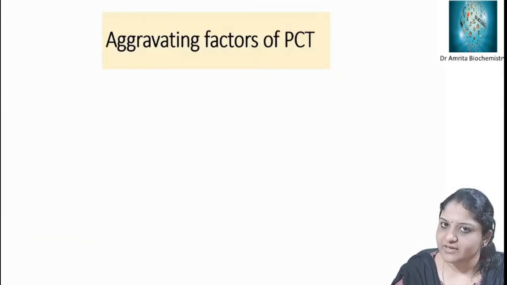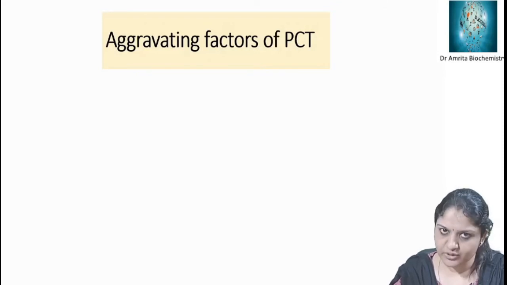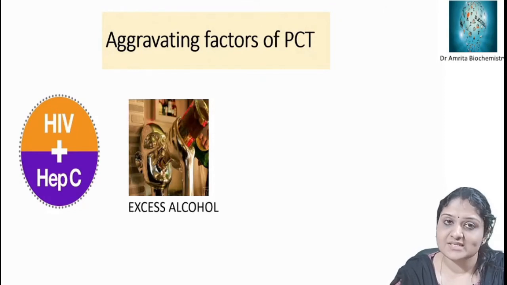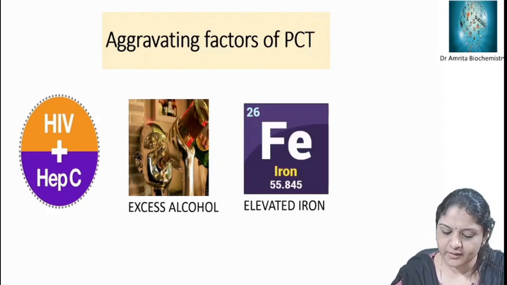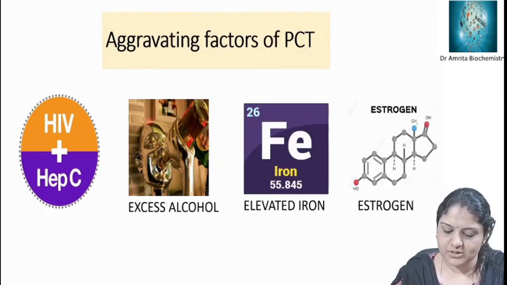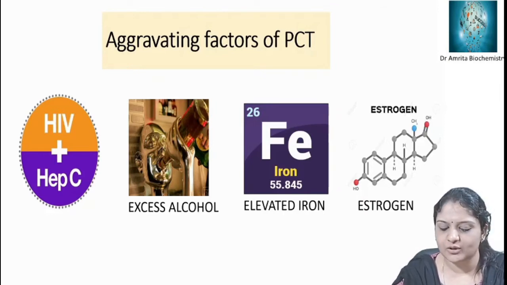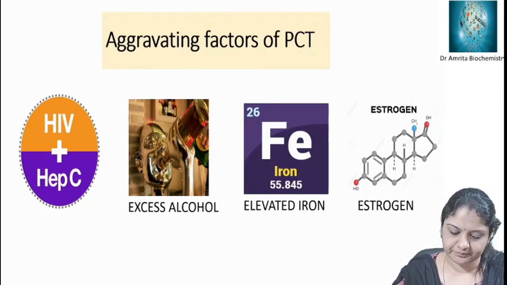And there are some aggravating factors for porphyria cutanea tarda, which is most similar to acute intermittent porphyria. That is HIV and hepatitis C. Then excess alcohol can aggravate this porphyria cutanea tarda. Then elevated iron can also aggravate this disorder. And hormones, the estrogen hormone. These are some of the aggravating factors: HIV, hepatitis C, excess alcohol, iron and estrogen.